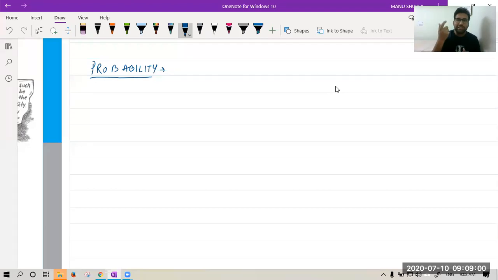So suppose you have a dice, not of Shakuni's, but a real dice, an unbiased dice. In that case, if you roll it, would you know which number will come? Can you predict? Frequency of something happening. Okay, a little bit close. So you can't be confirmed which number will come. So what you do is make a probability for that. The chance of 1 occurring is 1 upon 6, the chance of 2 occurring is also 1 upon 6, and so on.